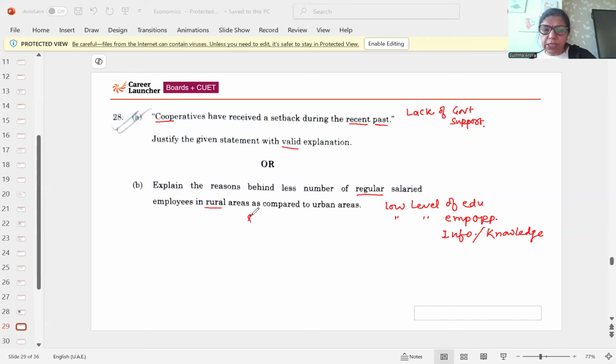They are still based on agriculture. Still they believe in agriculture. Low level of education, even lack of infrastructure, lack of government support, and industrialization is not there. So that's the problem. The people still believe in agriculture and they want to live in rural areas. That's why they are not able to get regular salaried facilities.